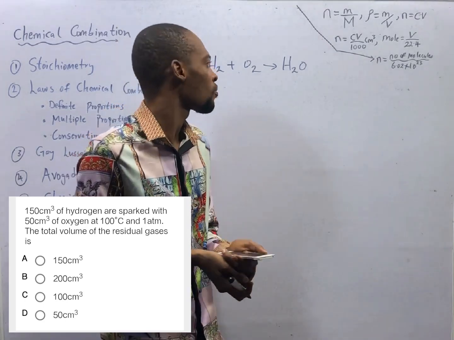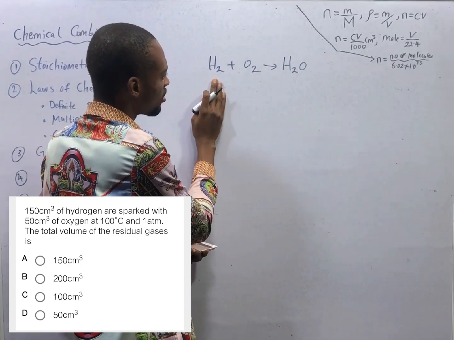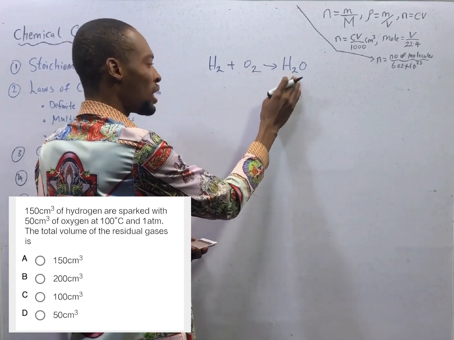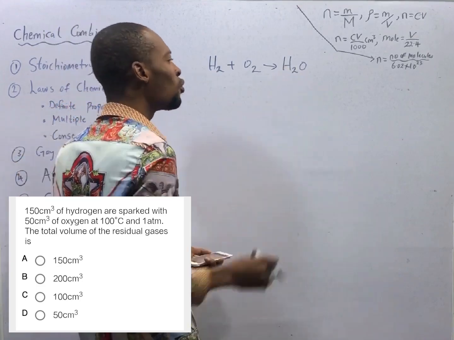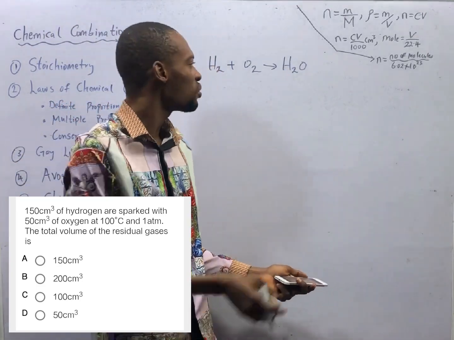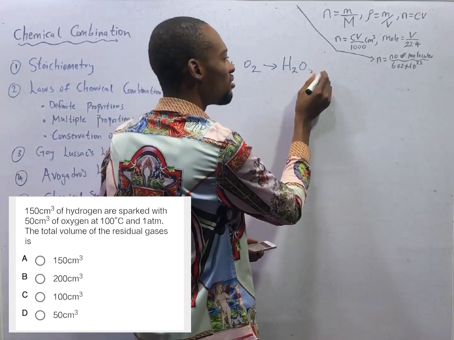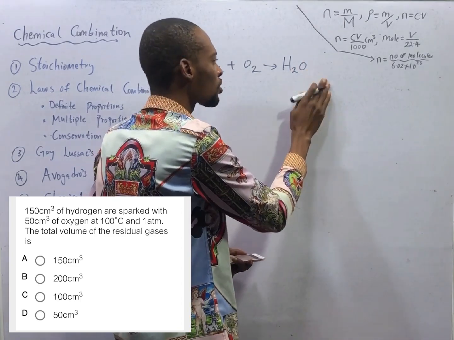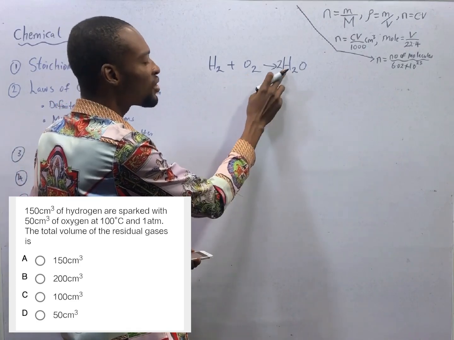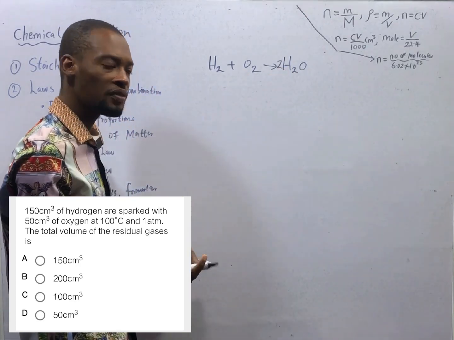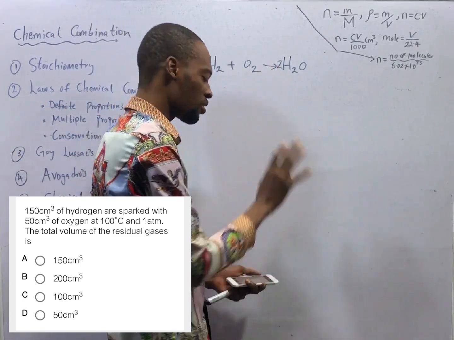It makes sense now. In water, we have two hydrogen, which is balanced because we have two hydrogen here. Here we have oxygen. Meanwhile, here we have only one oxygen. We therefore need to increase oxygen so that oxygen will be 2. How do we increase oxygen? Don't touch here in balancing of equation. No. Touch here. 2. If here is 2, oxygen is balanced, but hydrogen has been increased by 2. To account for that, we put 2 here. So this is the equation for hydrogen reacting with oxygen.